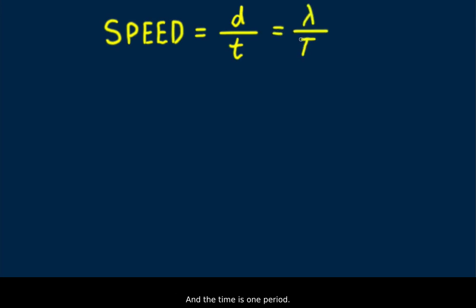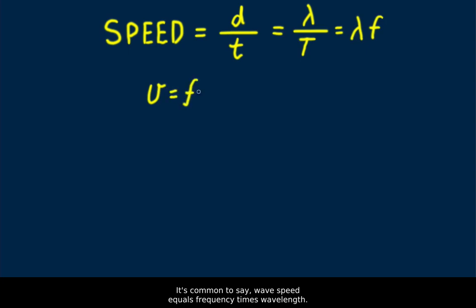The speed of a periodic wave, like any speed, is defined as the distance divided by time. Let the distance be 1 wavelength. Then the time is 1 period. So, wave speed equals wavelength over period, and knowing 1 over period is frequency, we see that the equation for wave speed becomes wavelength times frequency. It's common to say wave speed equals frequency times wavelength. This relationship holds true for all kinds of waves, whether waves on a stretched string, sound waves, or light waves.